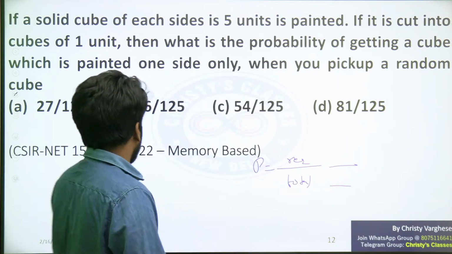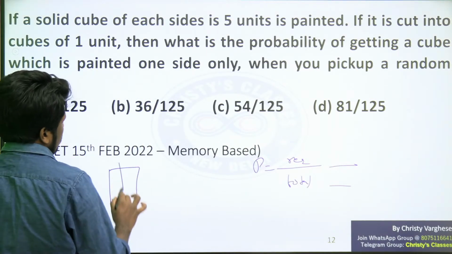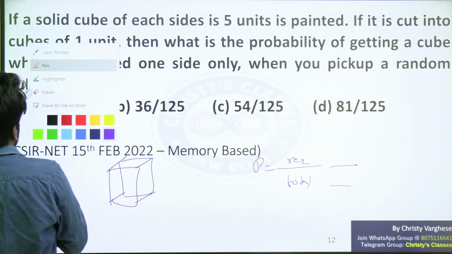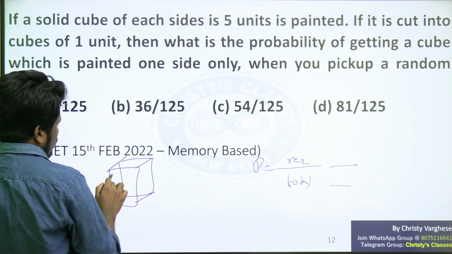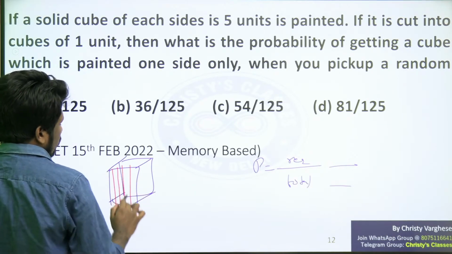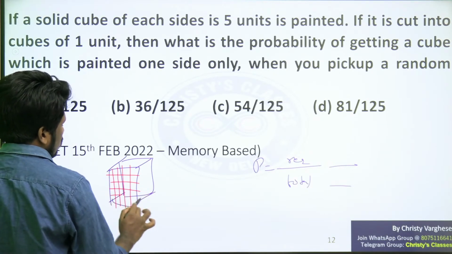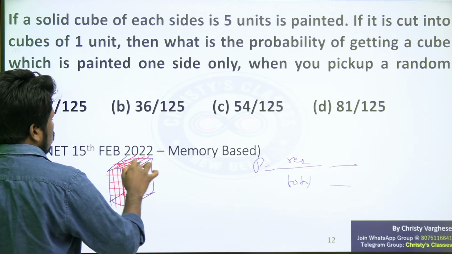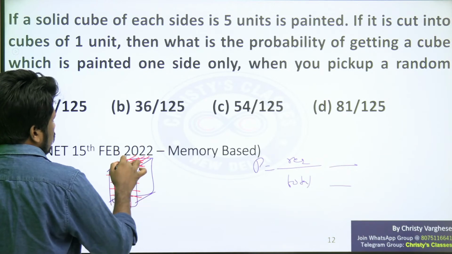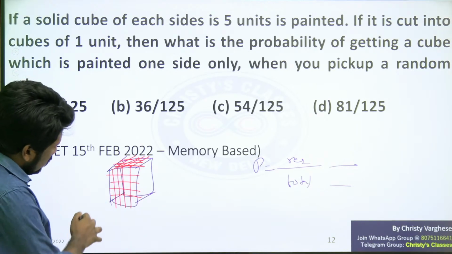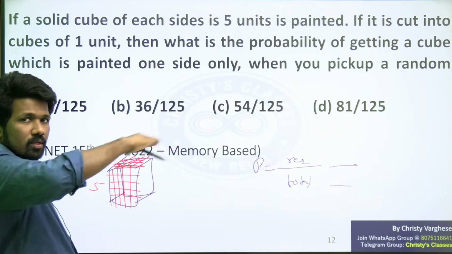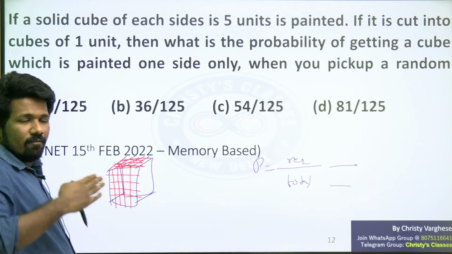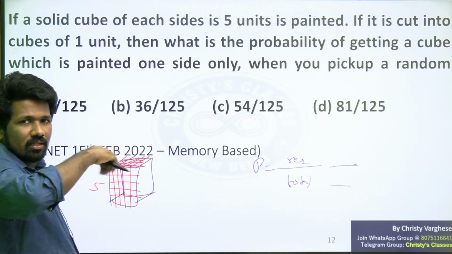Total number will be, look at this picture. If I am considering this as the cube, you are cutting this face into 5, this into 5, and this also into 5. So definitely 5 unit in this axis horizontally, 5 vertically, and 5 z axis into the depth.